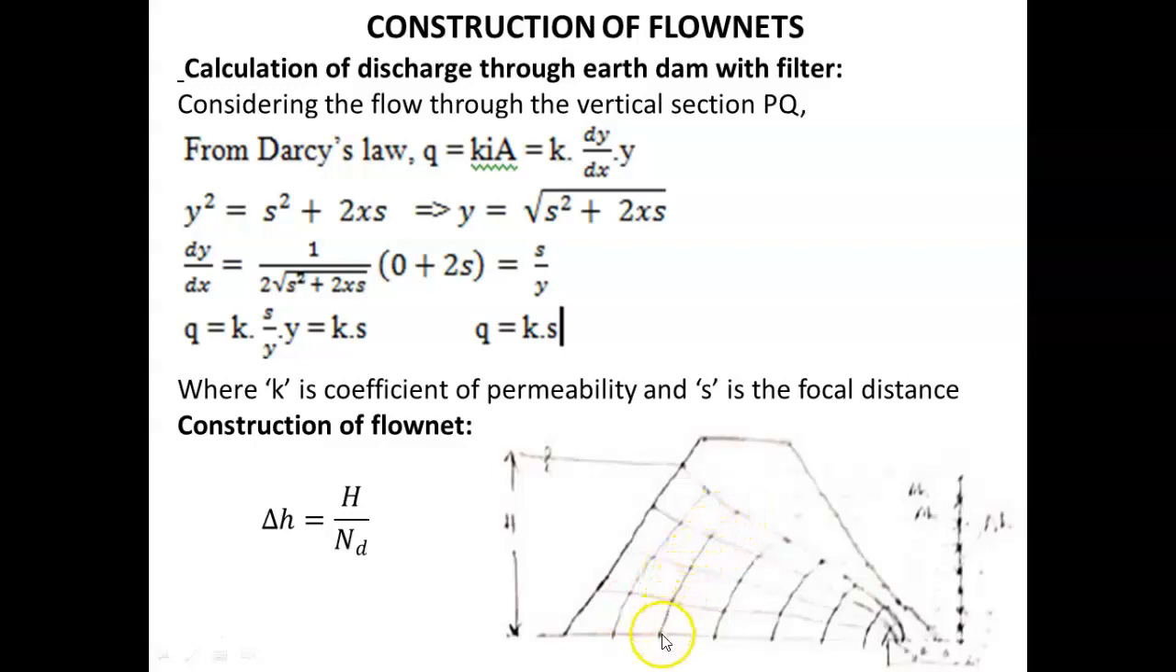That is, they should intersect the boundary flow lines at right angles. These are nothing but equipotential lines. So equipotential lines must intersect the boundary flow lines at right angles. So in such a way we have to draw the equipotential lines.